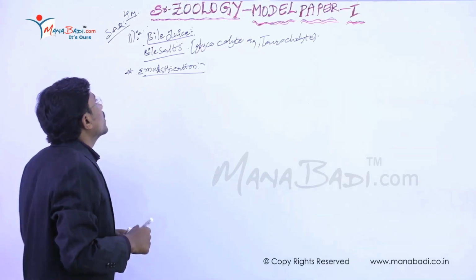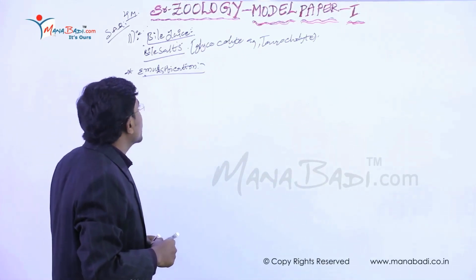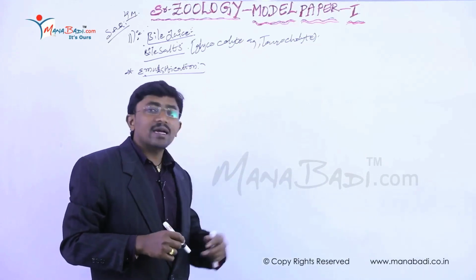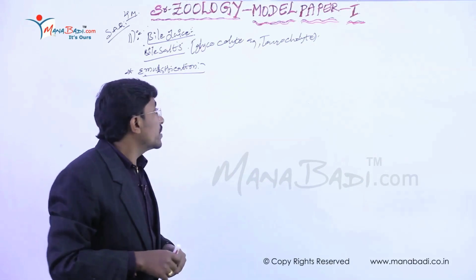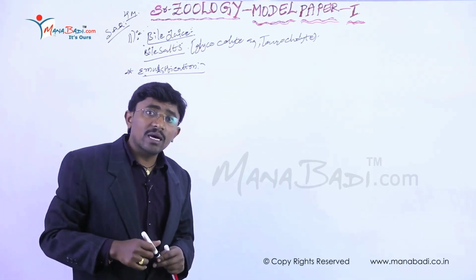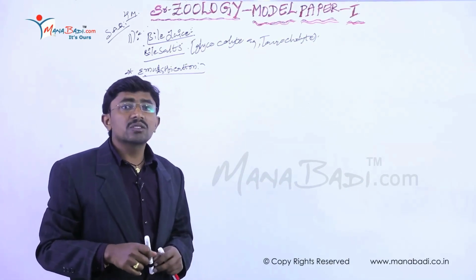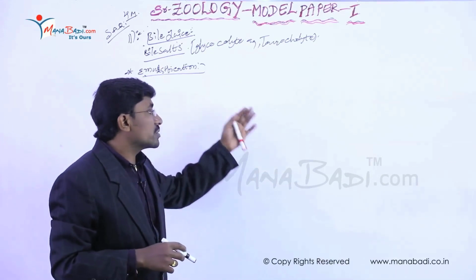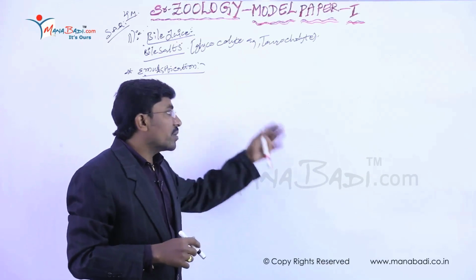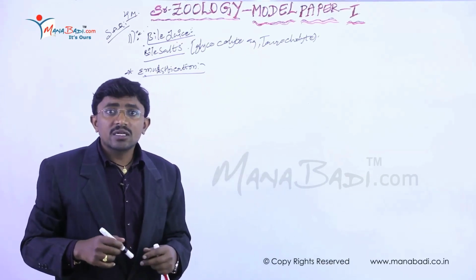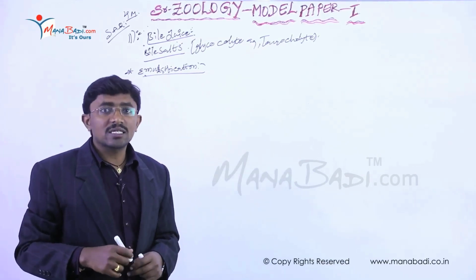And finally, after completion of the emulsification, these emulsified fats undergo action by the intestinal lipase. After that, these emulsified fats are converted into triglycerides, diglycerides and monoglycerides.